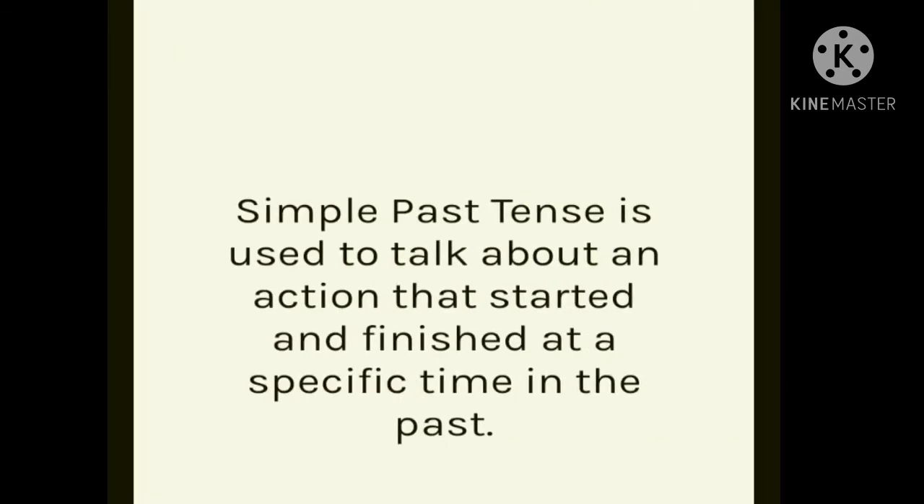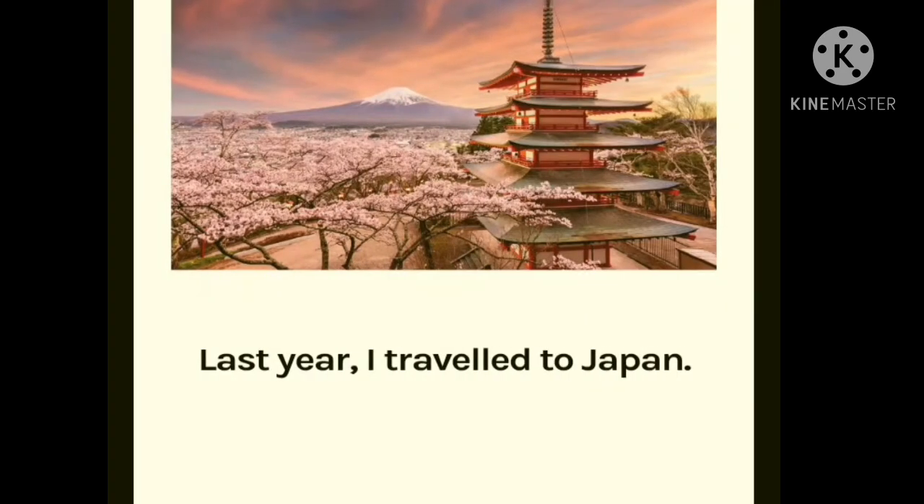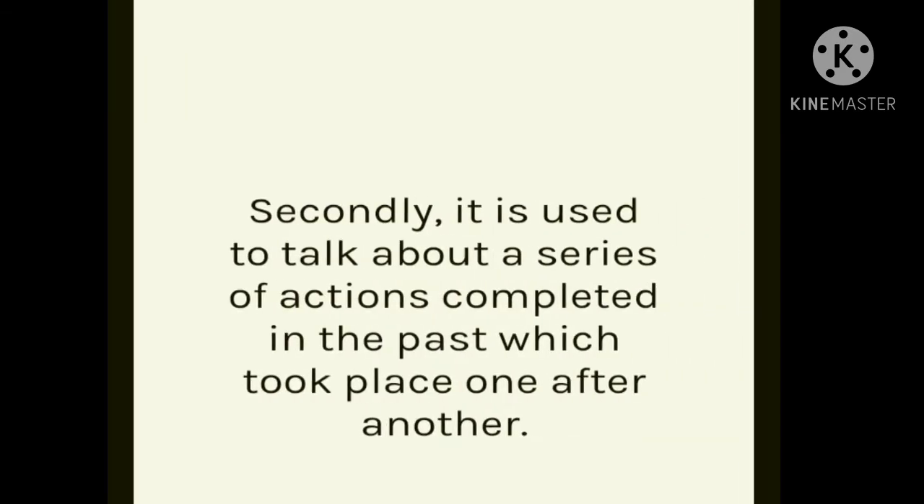Simple past tense is used to talk about an action that started and finished at a specific time in the past. Last year I traveled to Japan. In that sentence, the verb traveled tells us about the action that occurred last year. Therefore, it is in simple past tense.